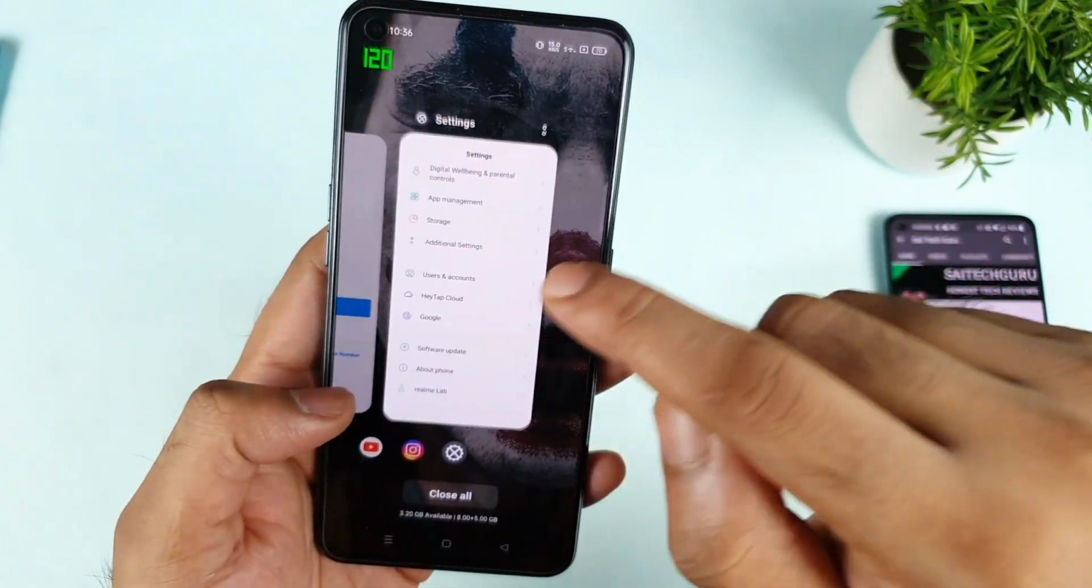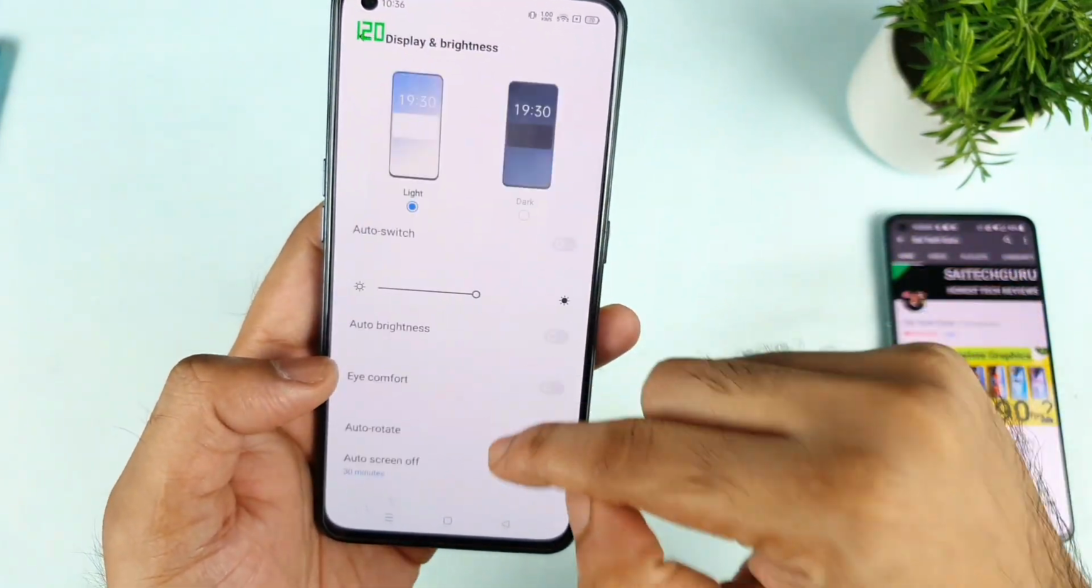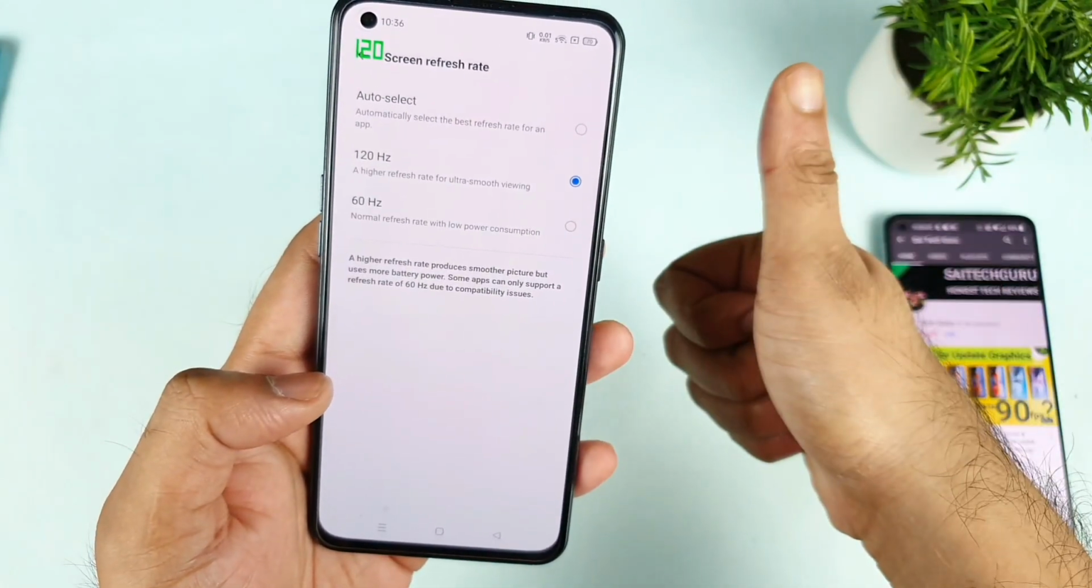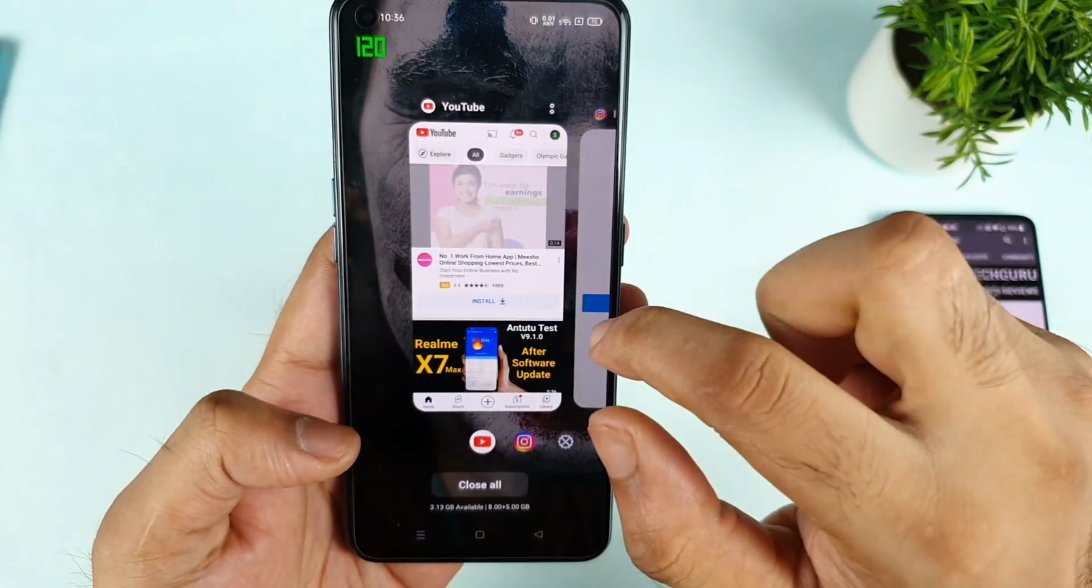Right now I have enabled the 120Hz display refresh rate. Let me show you exactly for your clarification. As you can see, I did not select auto. It's on 120Hz only. So now let me go to YouTube.